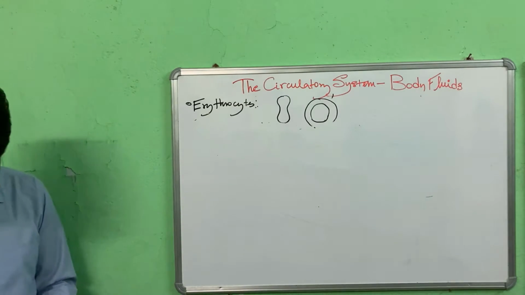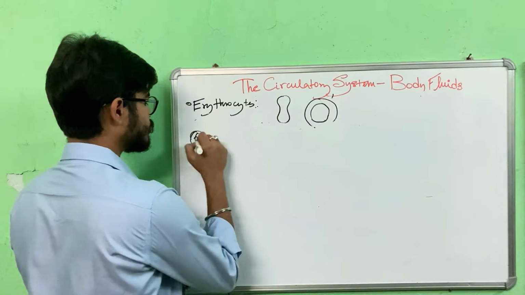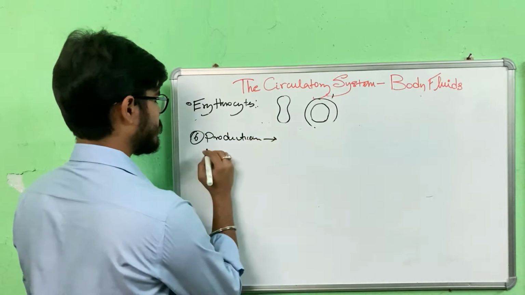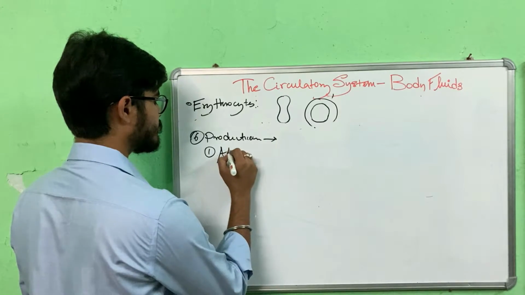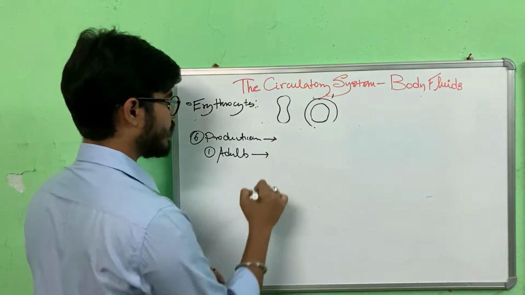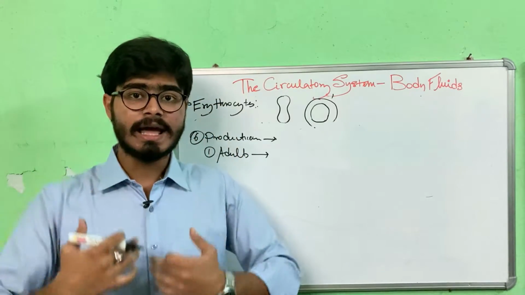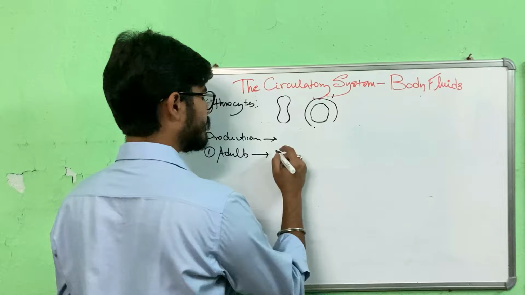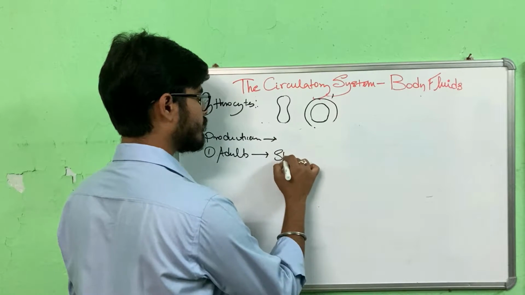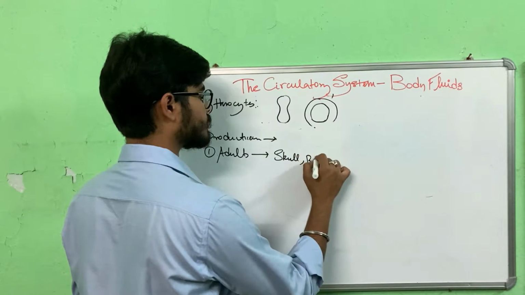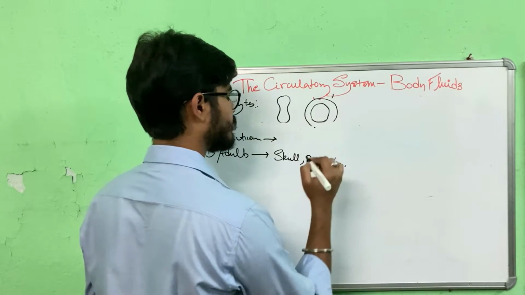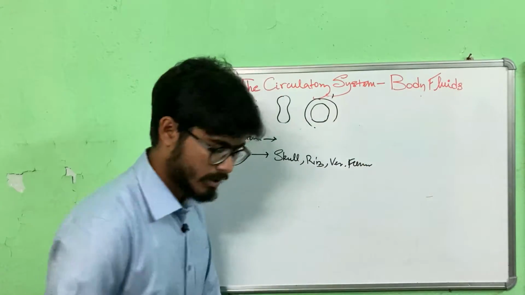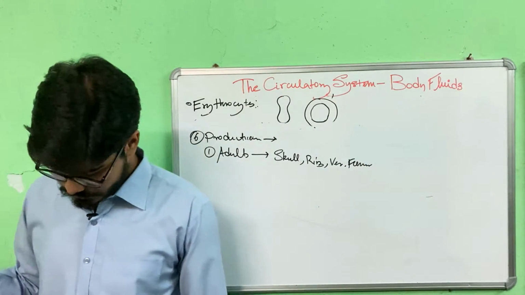Now, where is RBC produced? In adults, it is produced mainly in the axial skeleton, in the bone marrow of the axial skeleton. You can say skull, ribs, vertebrae, long bones, femur also, and ilium.